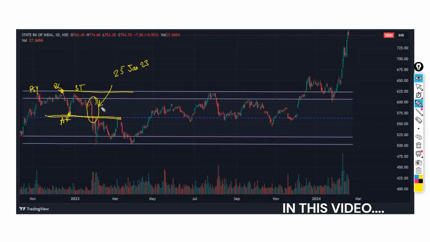Okay, this breakdown or this sharp fall was created due to the news of Adani Hindenburg, a sharp reaction. So this stands to be a selling climax where weak hands are panic selling and operators are buying. Additional, I will say, a bonus for them where they got the stock at very cheap prices.